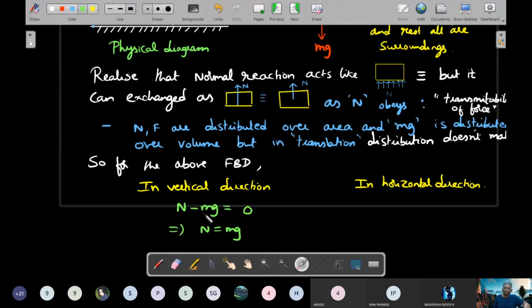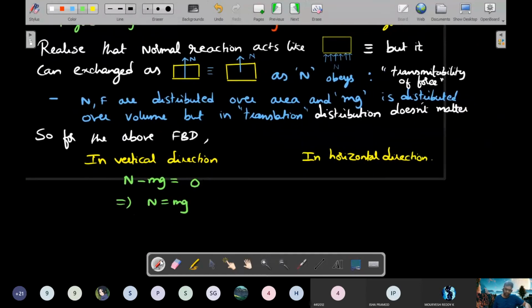I prefer to write all the forces in one place and equate it to mass into acceleration, which in this problem in vertical direction, there is no motion. So then I'll write N minus mg equal to 0 rather than directly writing N equal to mg. I know you have all got the practice, but I'm trying to put some rules in our class. It's up to you whether you want to follow or not.